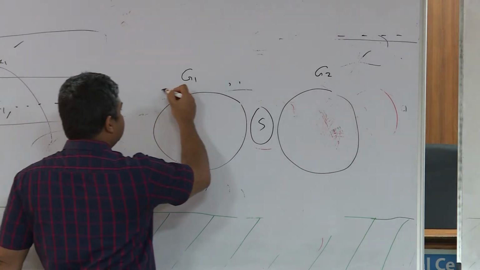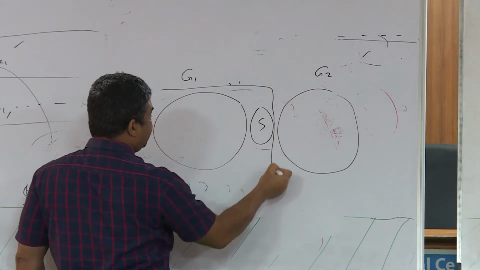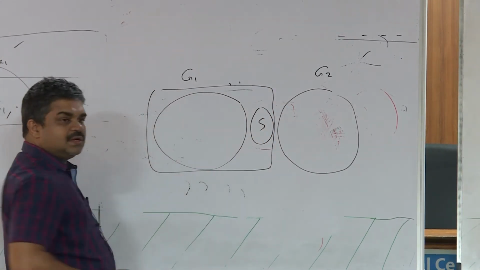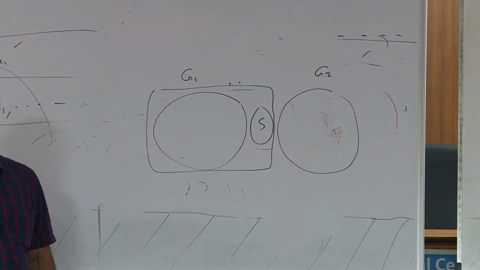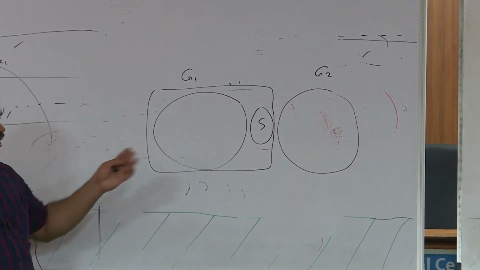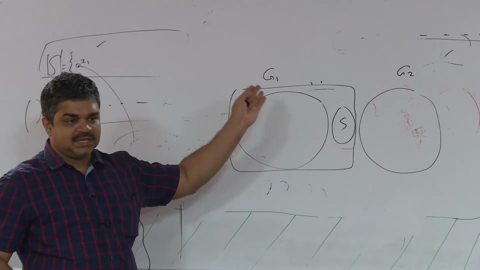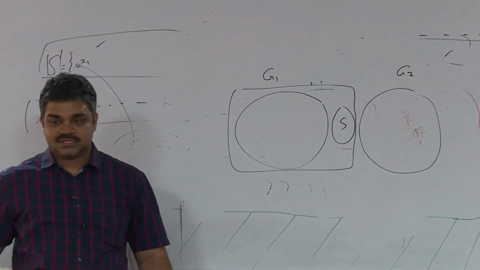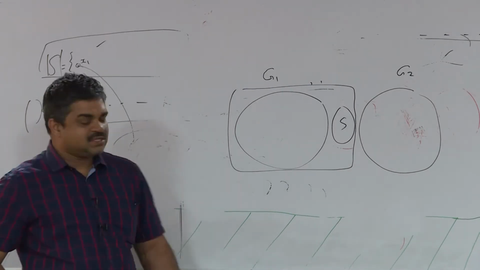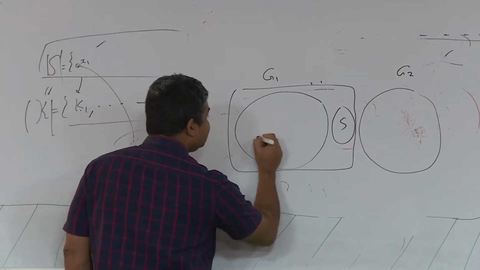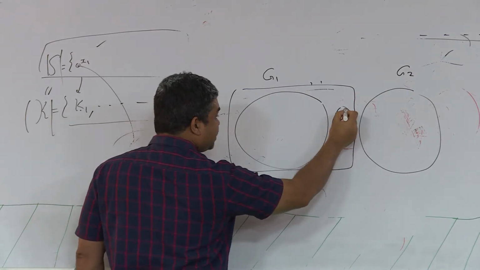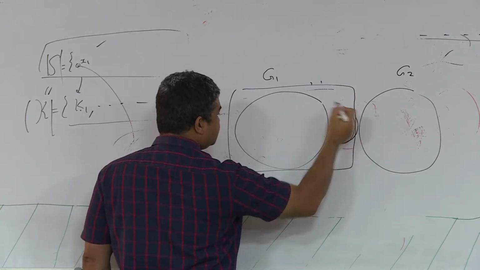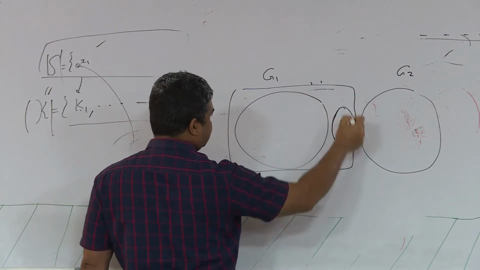Now you see, if I take this part, right, I can apply the induction hypothesis. And what does the induction hypothesis say? There exists a simplicial vertex in that. See, look, if that simplicial vertex which should exist, see what I did is I included this part and this part.